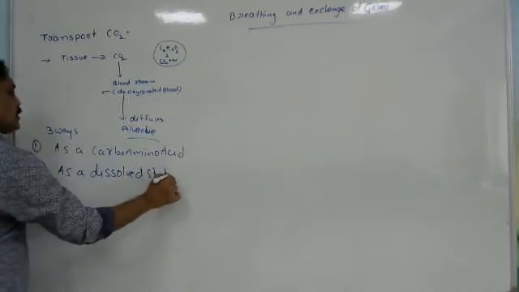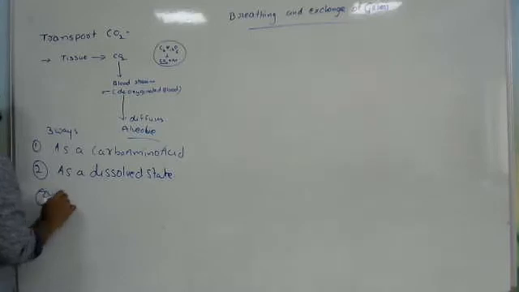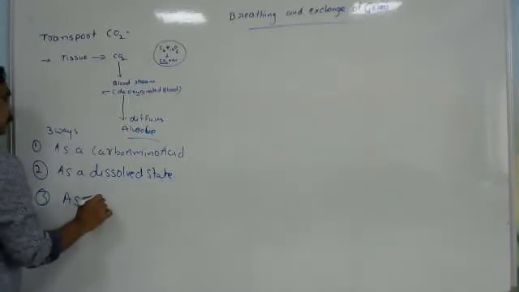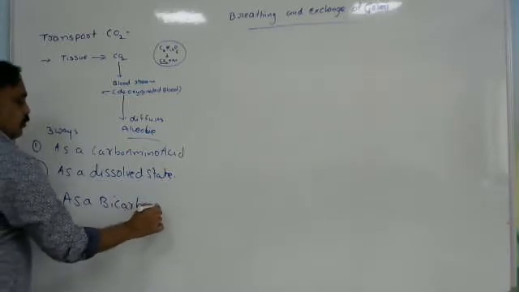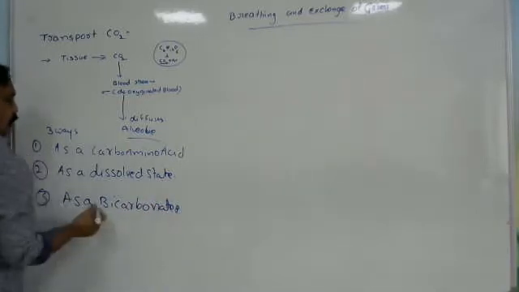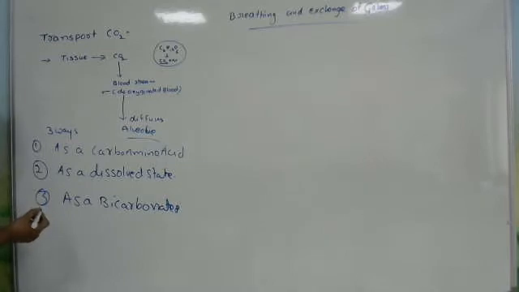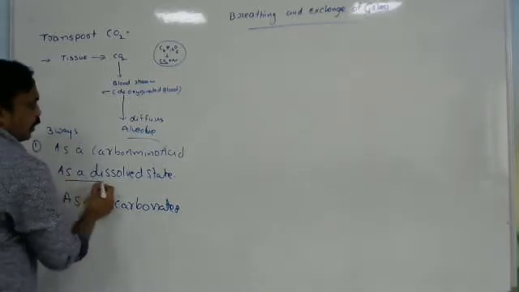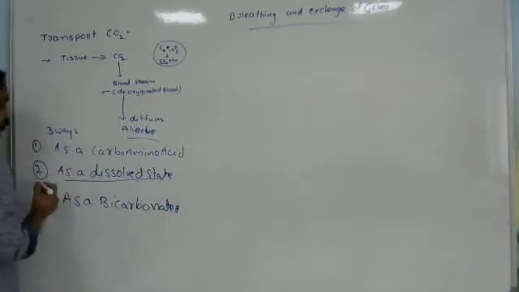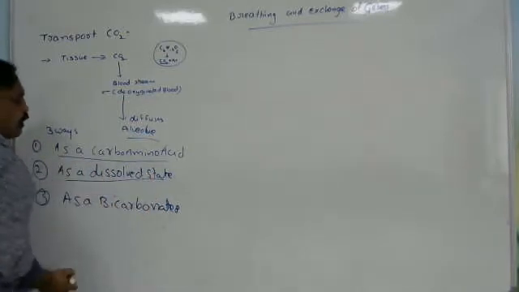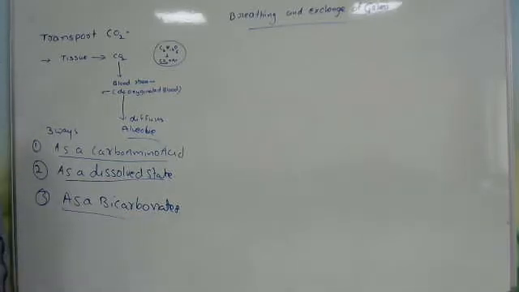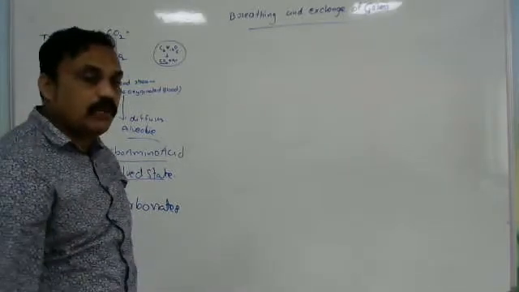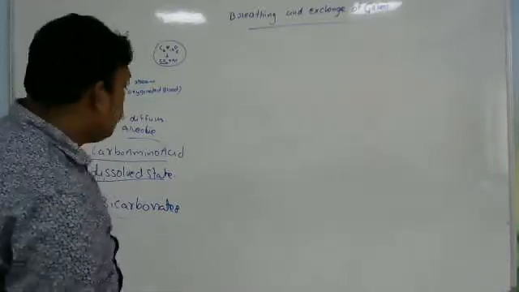Third, it is transported as bicarbonates, HCO3 minus. So carbon dioxide is transported in our bloodstream in three ways: as a dissolved state, as carbamino compounds, and as bicarbonates.